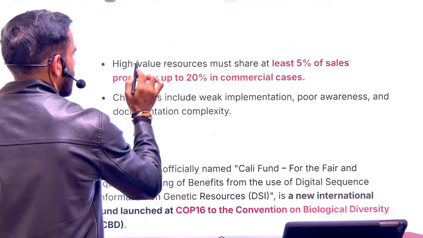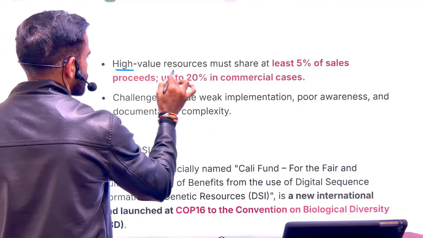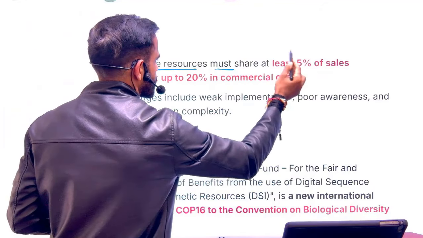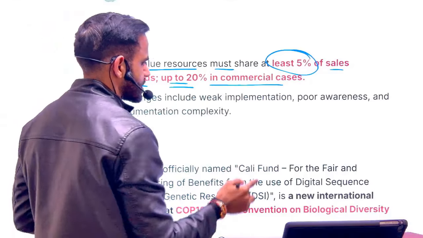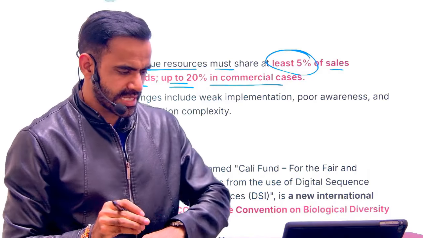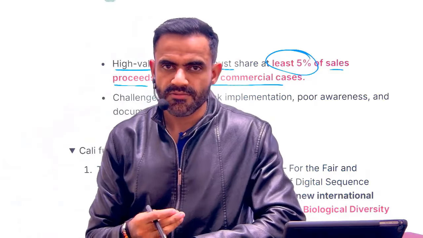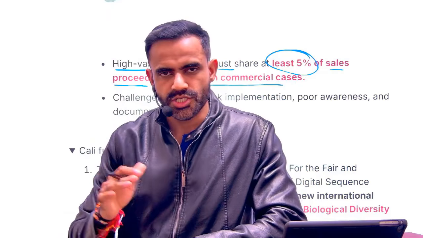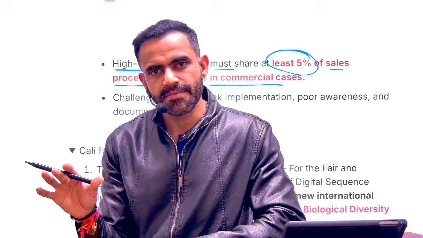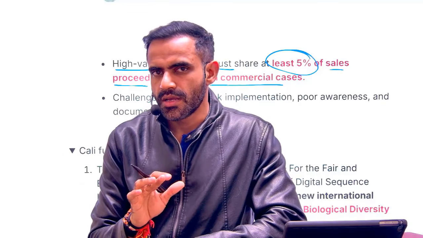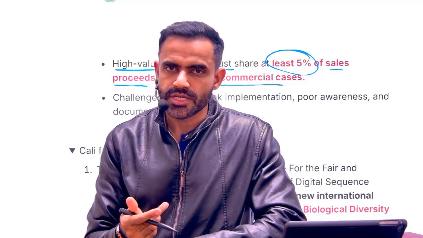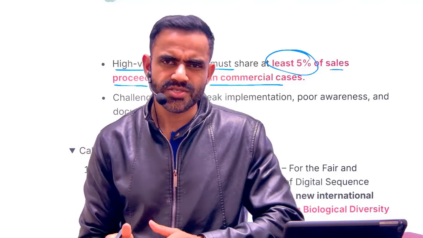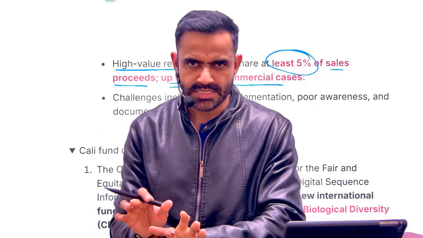Now understand the new rules. High value resources must share at least 5% of the sales proceeds, up to 20% in commercial cases. As I have given you an example, let's say they have formulated a cream based on that traditional knowledge and they are selling that cream at, let's say, 100 rupees. Now they need to share a part of this profit with the tribal community. Exact percentage you need not mug up, but you need to understand the concept.